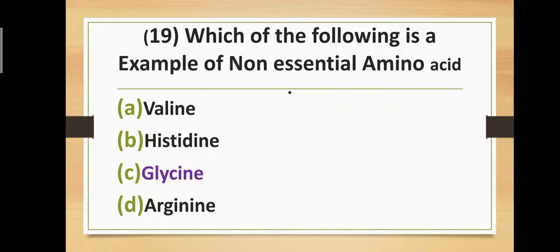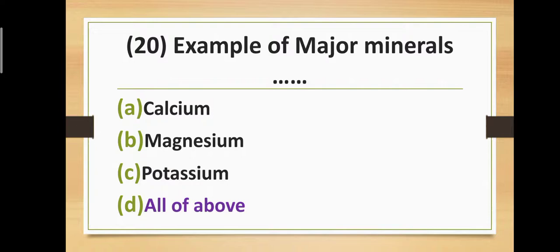Option A, valine. Option B, histidine. Option C, glycine. Option D, arginine. Correct answer is option C, glycine. Glycine is an example of non-essential amino acid. Remaining are examples of essential amino acids. That's simple.